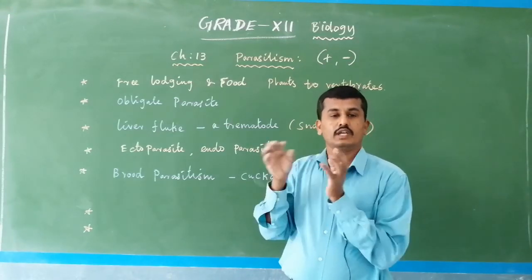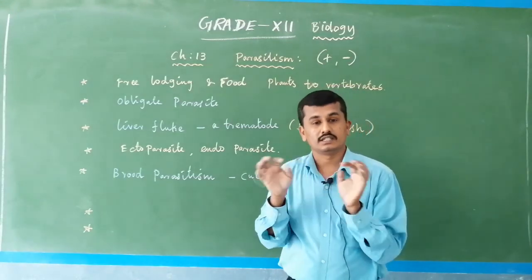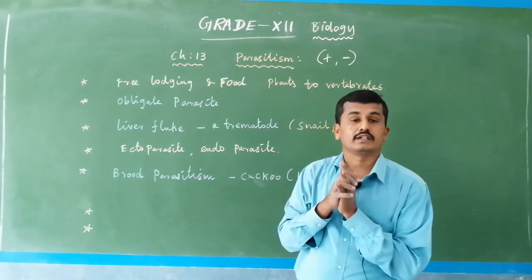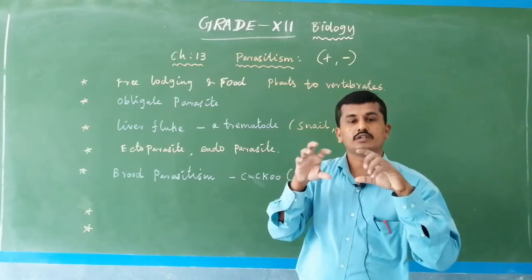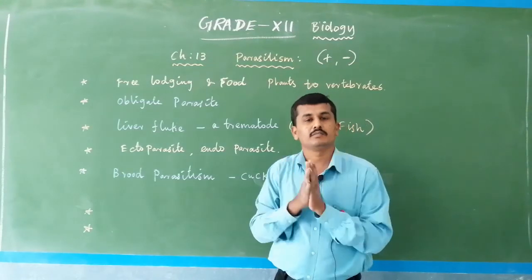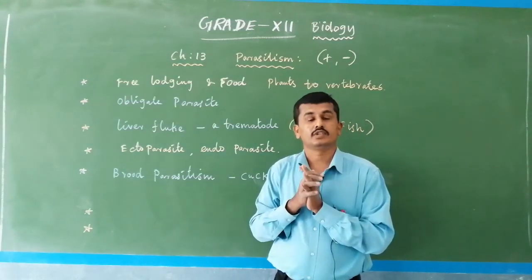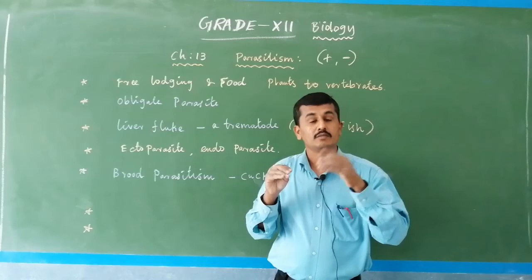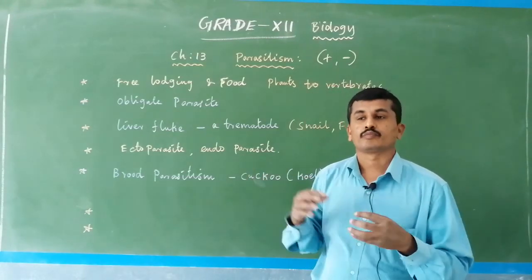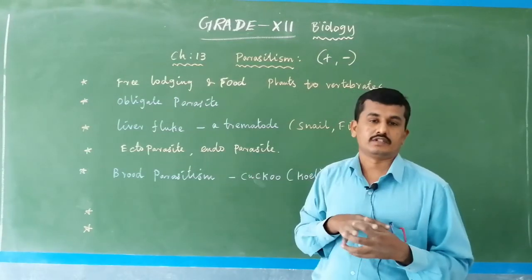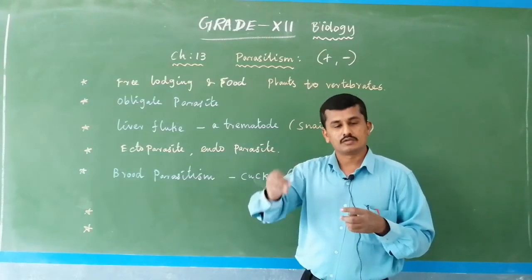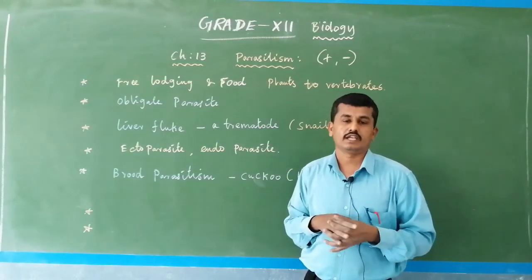So in order to avoid differentiation, the cuckoo egg is like the crow egg. Due to evolution the cuckoo egg has the same structure, same color, same size, so as to avoid being eliminated by the crow. The crow makes the nest, and the cuckoo uses the nest for hatching purposes. After development the cuckoo takes its young one outside.